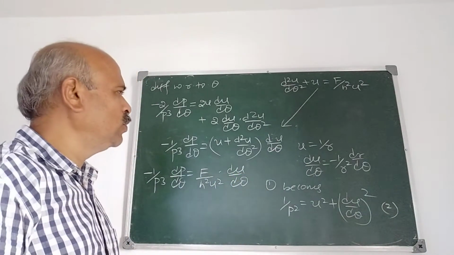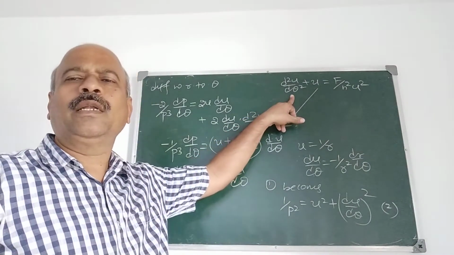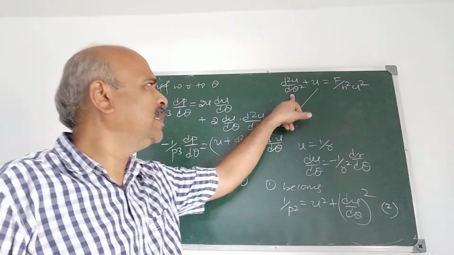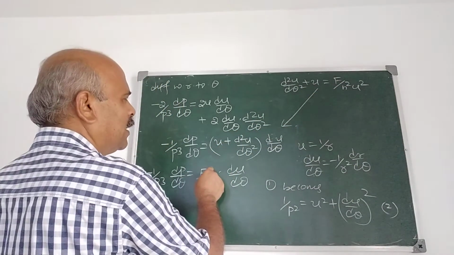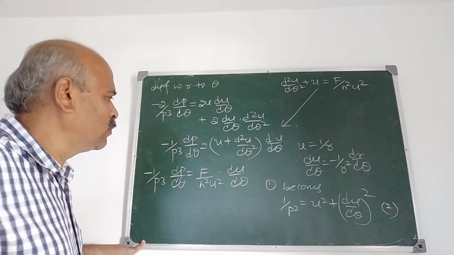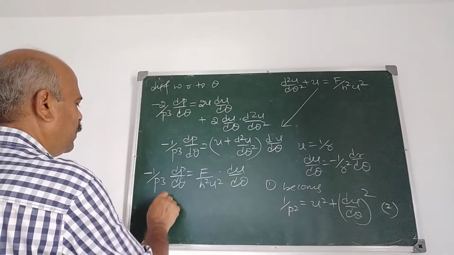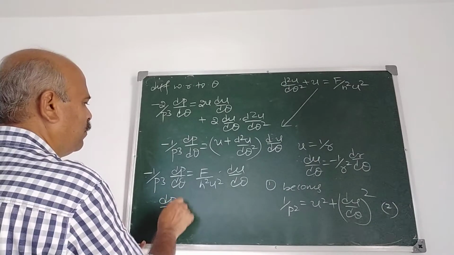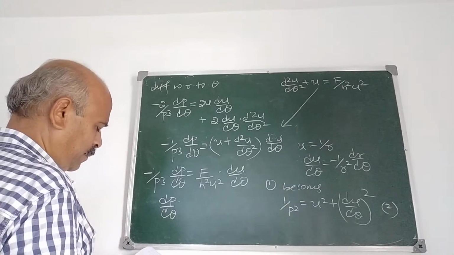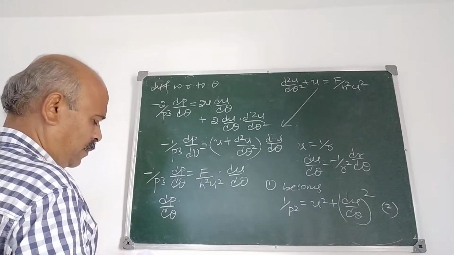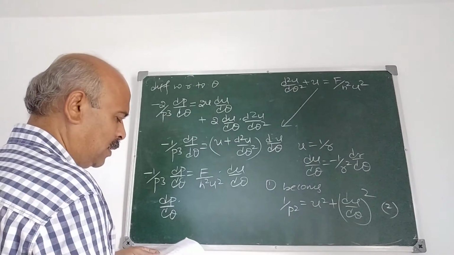So again we have used the differential equation of the central orbit in the polar form. Now I simplify like this.